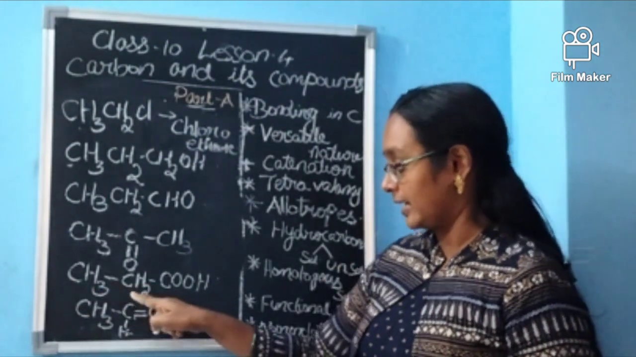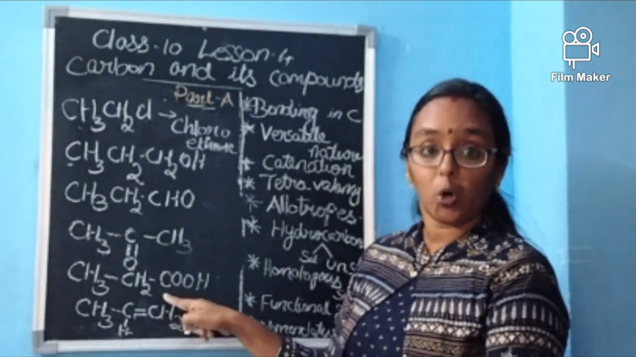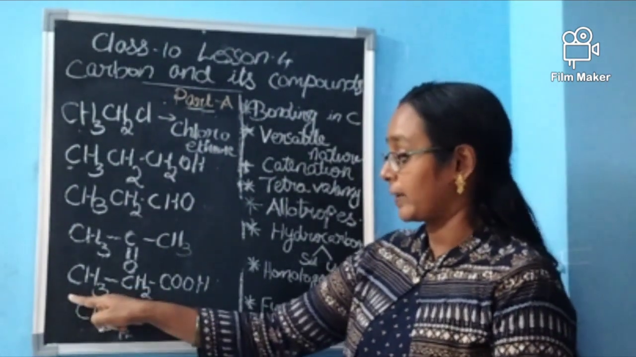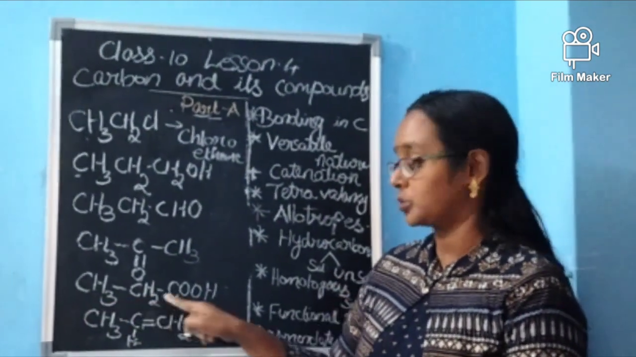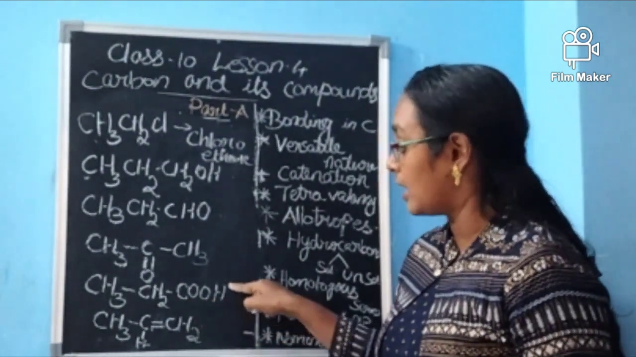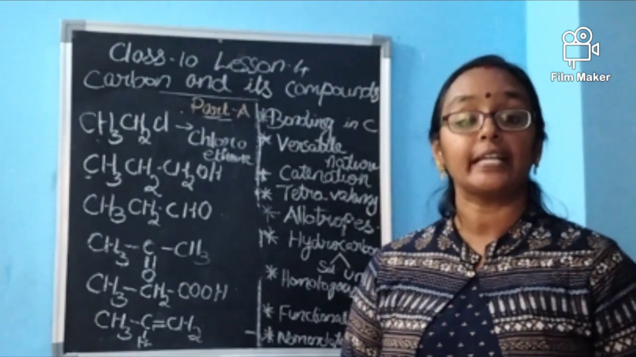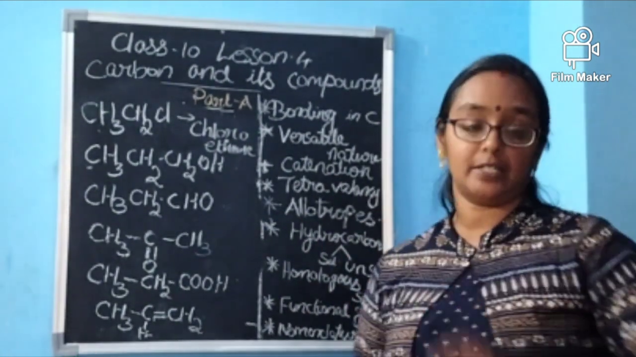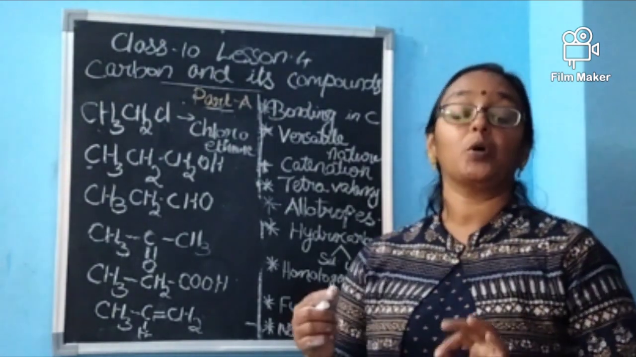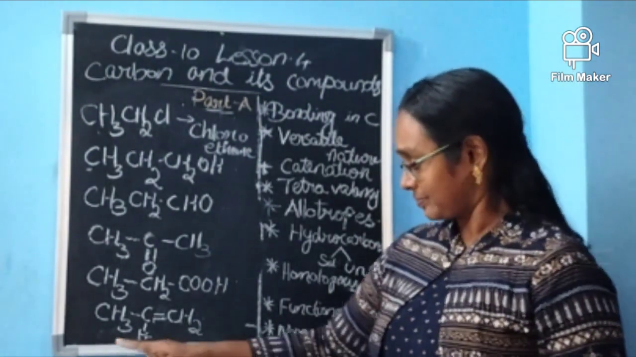Here, CH3 CH2 COOH. This is a carboxylic acid group. But how many carbon atoms are there together? 1, 2, 3. So prop. And it is a carboxylic group, so we say it as propanoic acid. Propanoic acid. Okay?